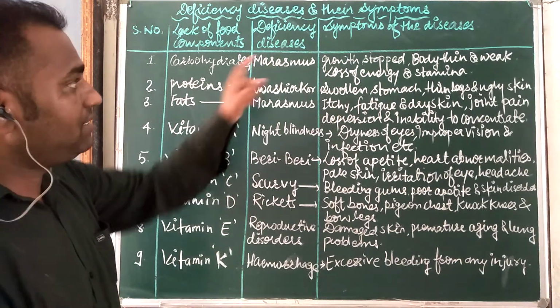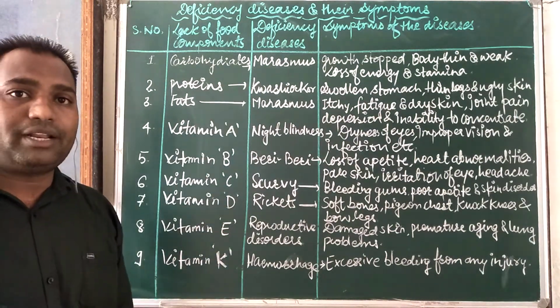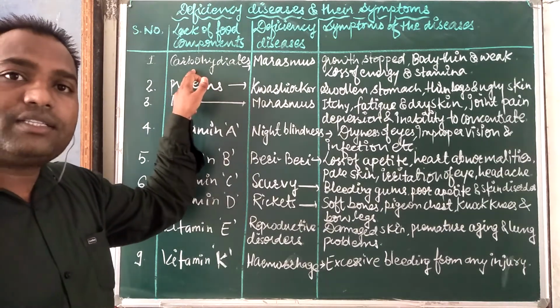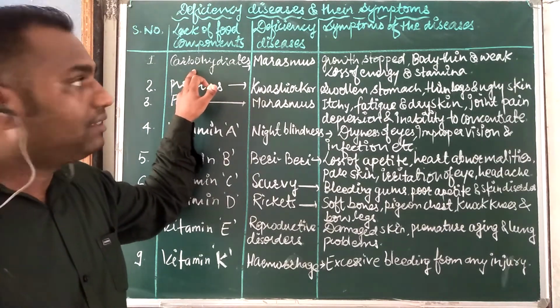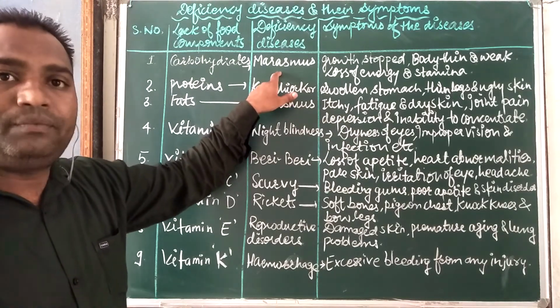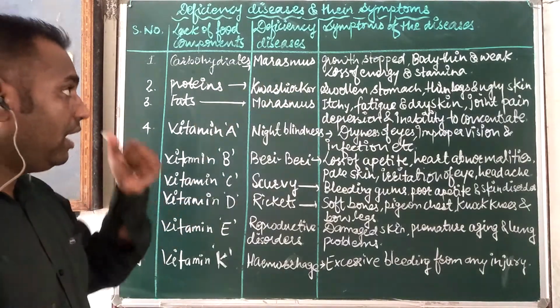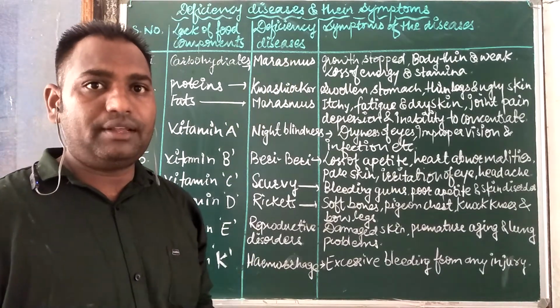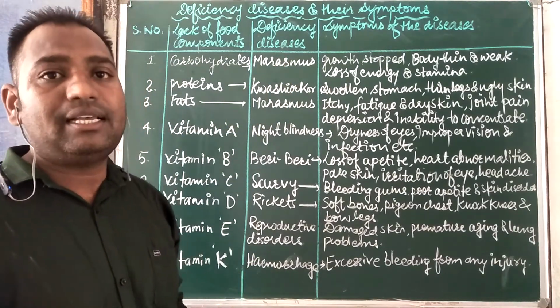The disease name is marasmus. If carbohydrates are not proper in our diet, then we may get the disease named marasmus. What are the other symptoms if we are suffering from this disease?